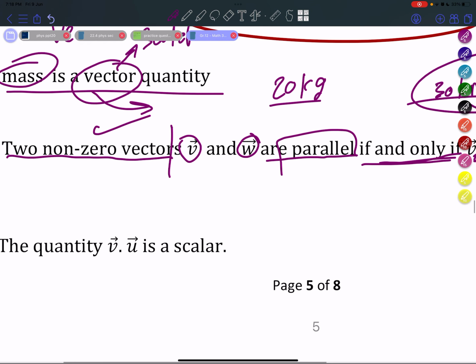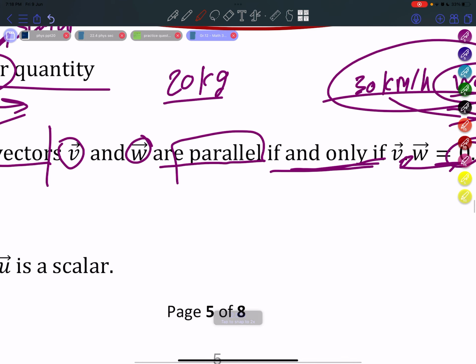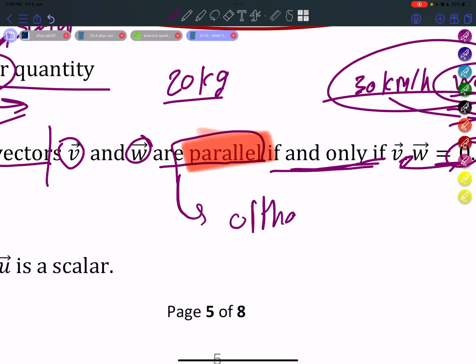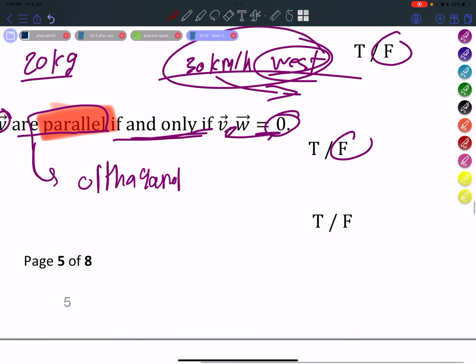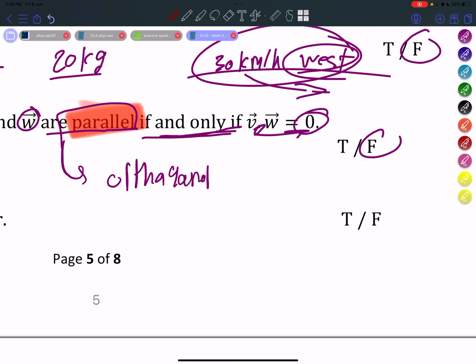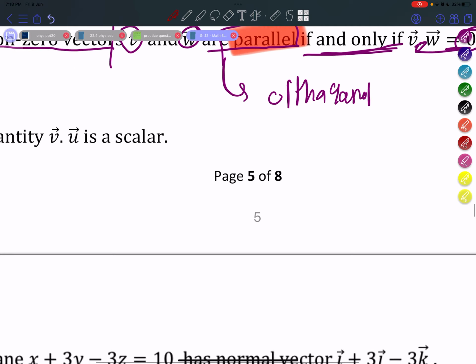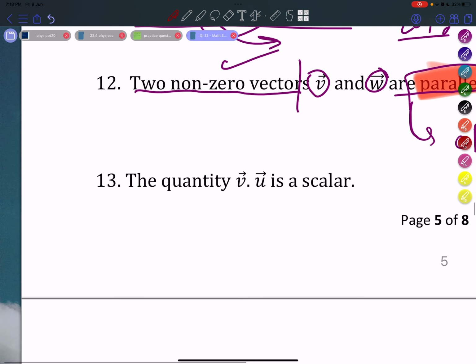This part is okay. But what's not okay is this part. They shall be orthogonal. Orthogonal. Apologies for the spelling. Yes, they should be orthogonal and not parallel in order for this statement to be true.